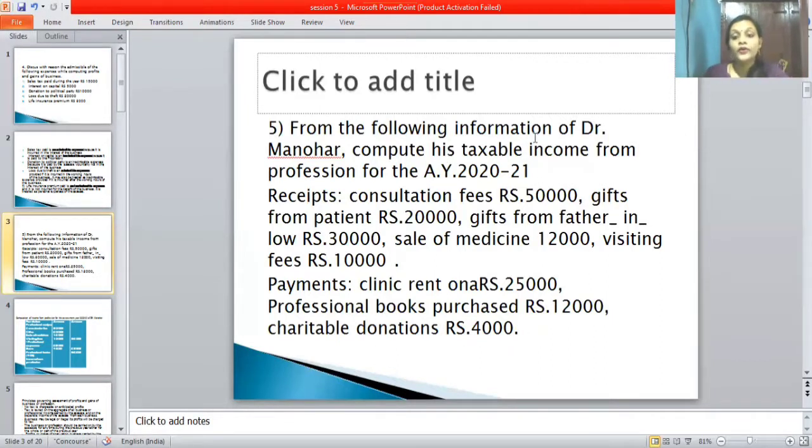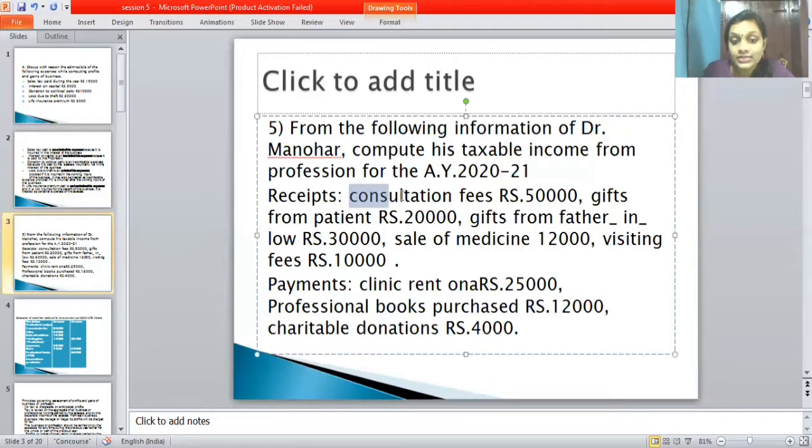Here in the question they have mentioned Dr. Manoharan, so we have to take the format related to doctors. In the receipts column, consultation fees we have to take, which is a very important part. After that they mention gift from patients. That is also required from doctors.